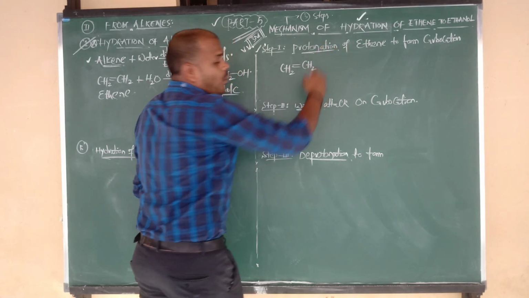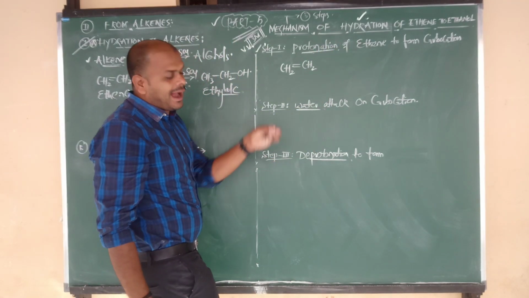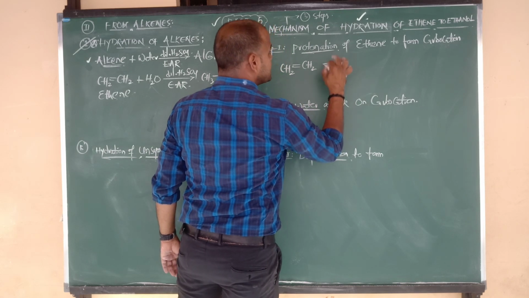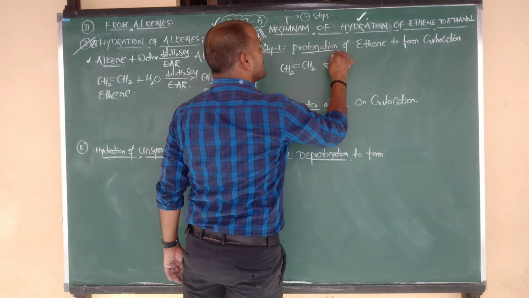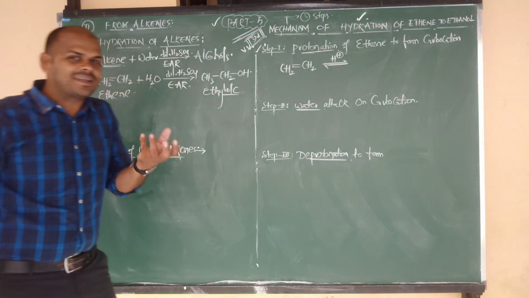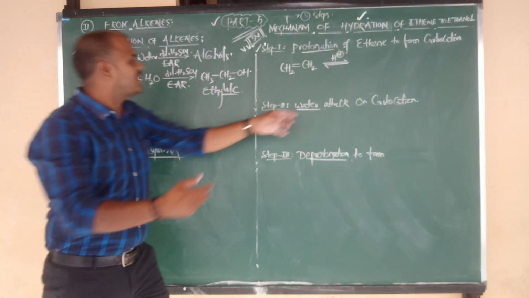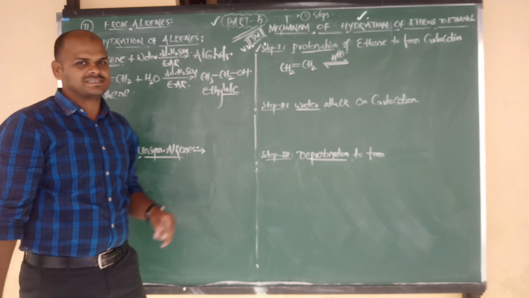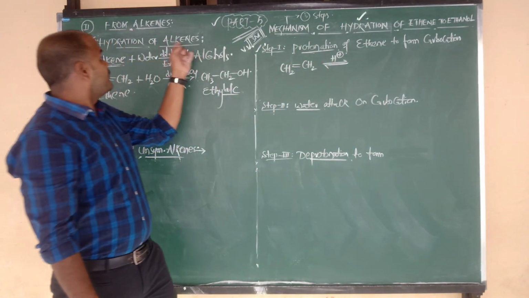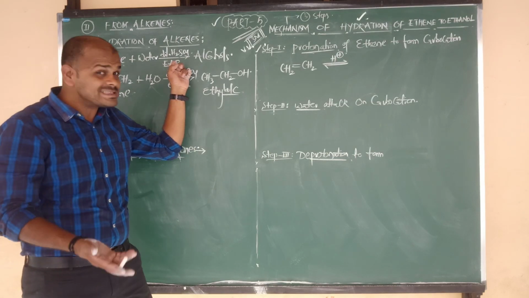Ethene undergoes what, beta? Protonation, the attacking of a proton. Yes, here I am going to consider step 1 is always a reversible process, and here I am going to consider the proton. What is the symbol of proton, beta? H plus. That H plus is taken from the acidic medium, sulfuric acid. That's why we have to say this mechanism is called acid. Which acid? Sulfuric acid. It acts as a catalyst, na beta.